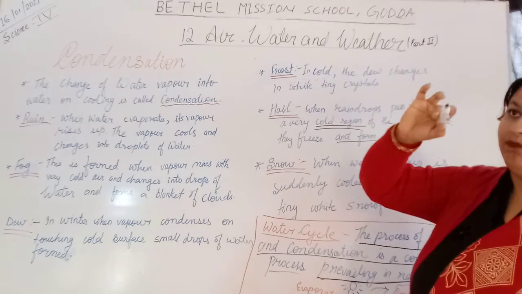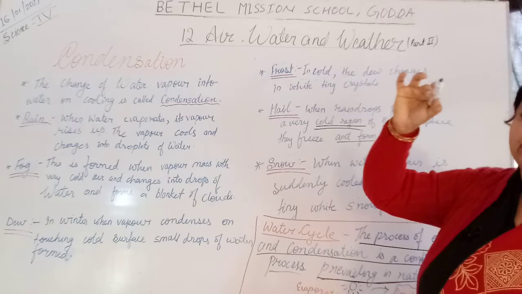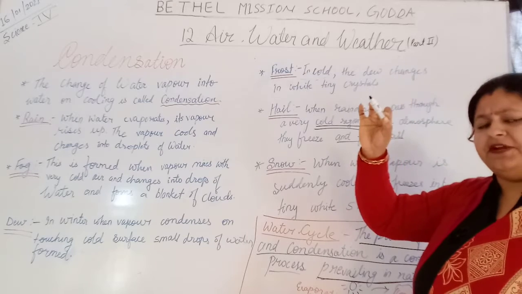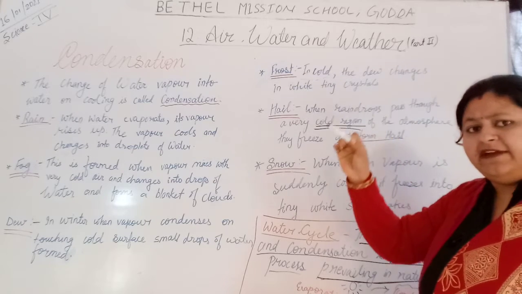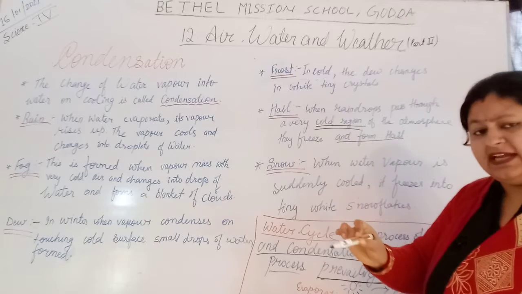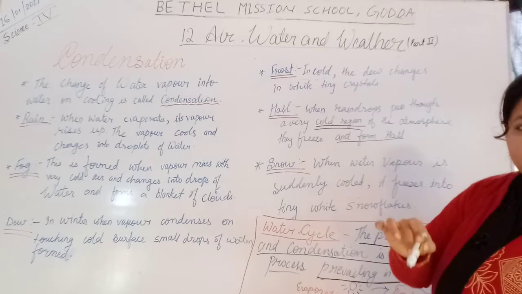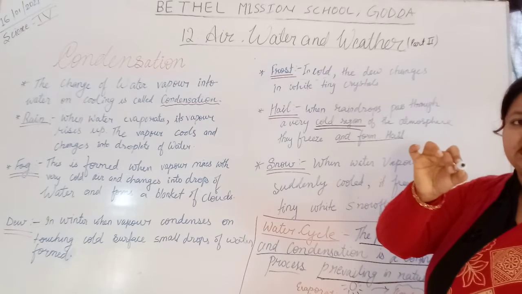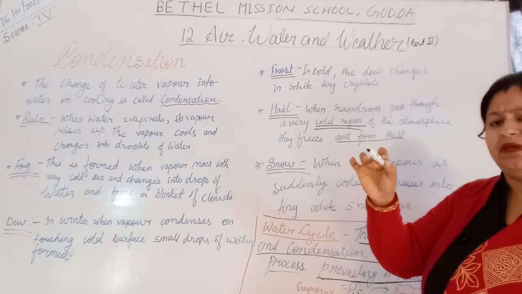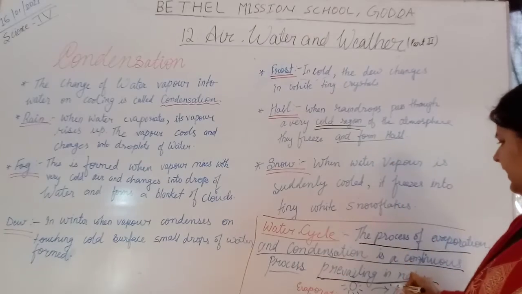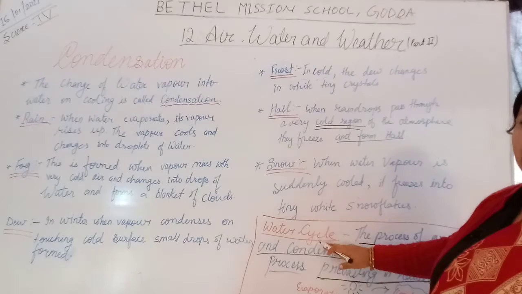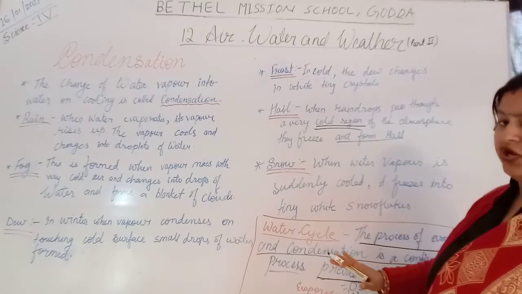Water continuously evaporates, then condensation takes place, then rainfall takes place, again it comes into the water bodies, again evaporation takes place, again condensation takes place. This complete process is known as the water cycle.